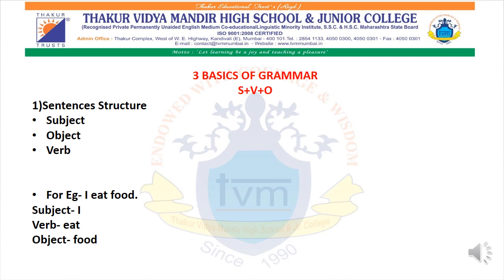A subject is something on which the work is taking place. An object is something on which the work has been done, and the verb is a word which tells what is happening. For example, I eat food. Okay, I'm giving you all a simple example. Over here the subject is I, the verb is eat and the object is food.